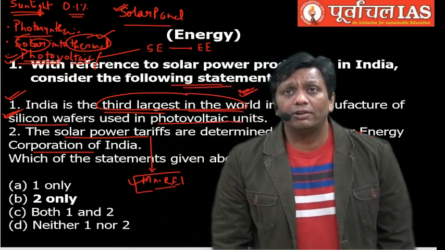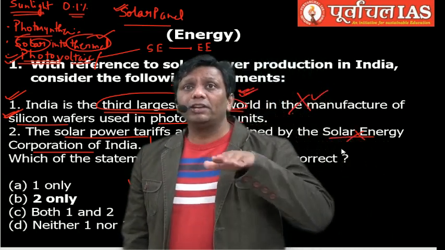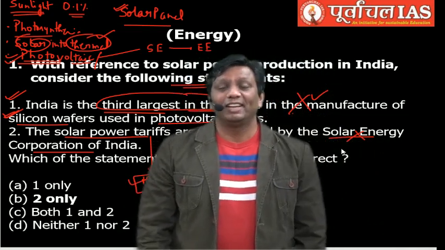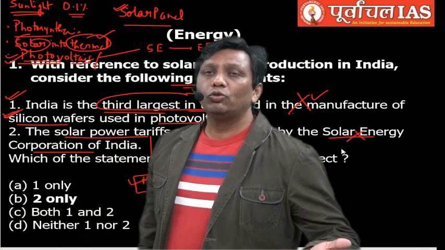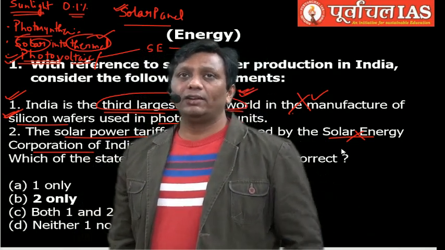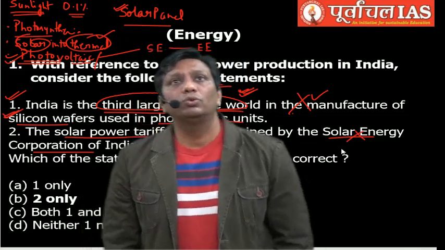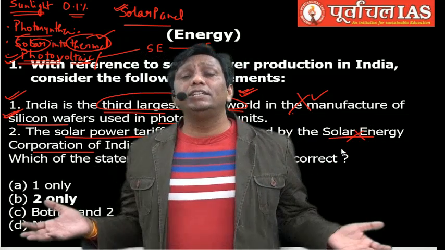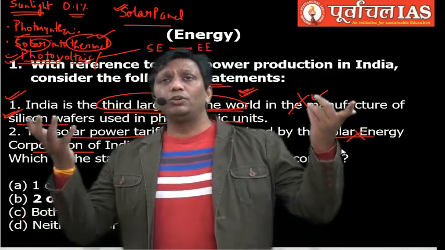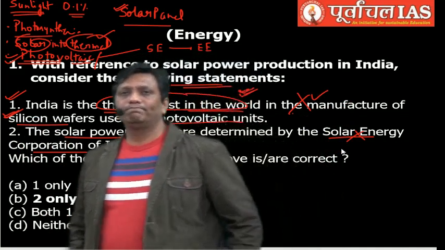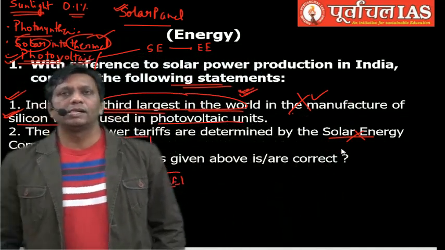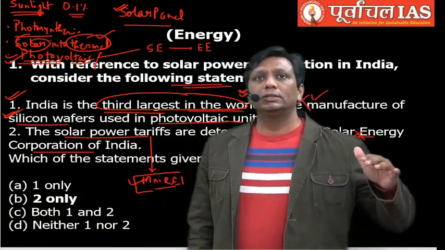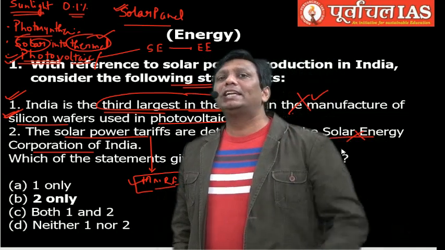And you know guys, a very interesting piece of information that I will explain in the running discussion: solar tariff is cheaper than coal tariff. If anybody asks me, sir, would you like to buy solar energy or coal based energy, I will say solar energy, because it is cheaper. There are many other benefits with solar energy, but solar energy is not available in plenty, not in bulk that everybody can use. This is some limitation of solar energy. So why is solar tariff cheaper than coal tariff? In the static part of the discussion, I will tell you.